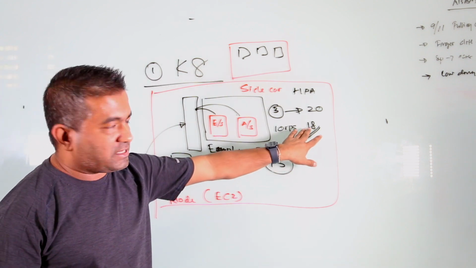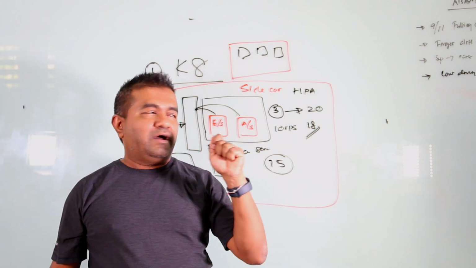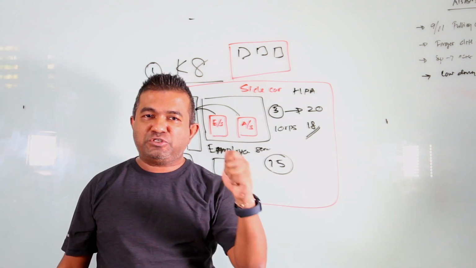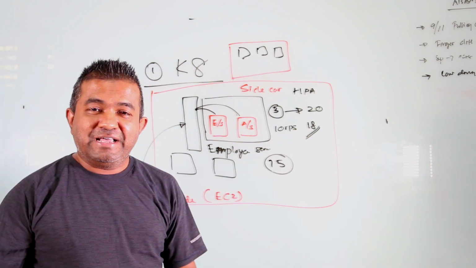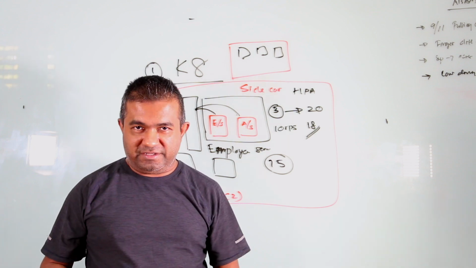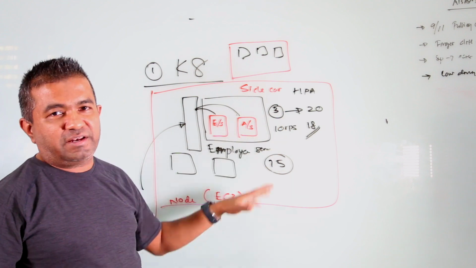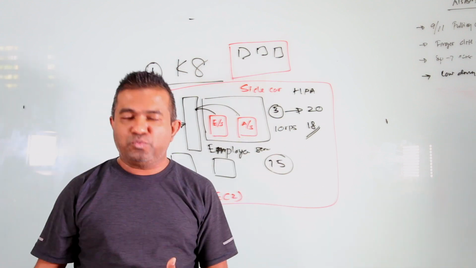Now it has to come down to 3. So how does Kubernetes decide which pod should go, which pod should get killed? This is the real problem for software engineers, because these 18 pods are running and doing various work.